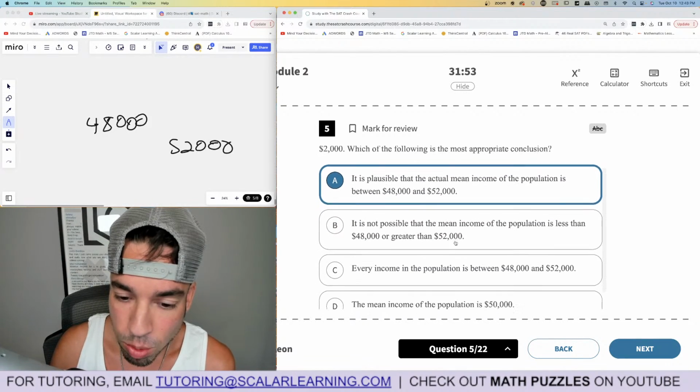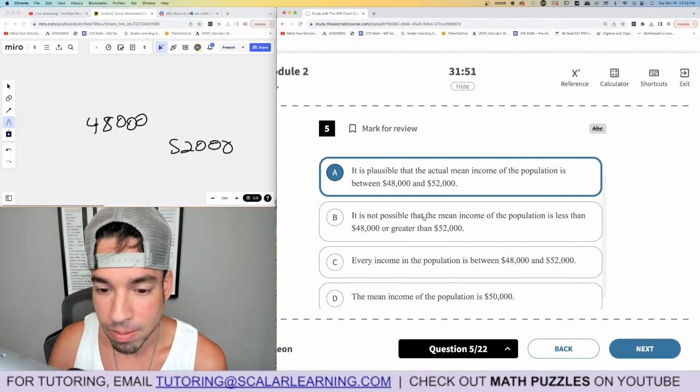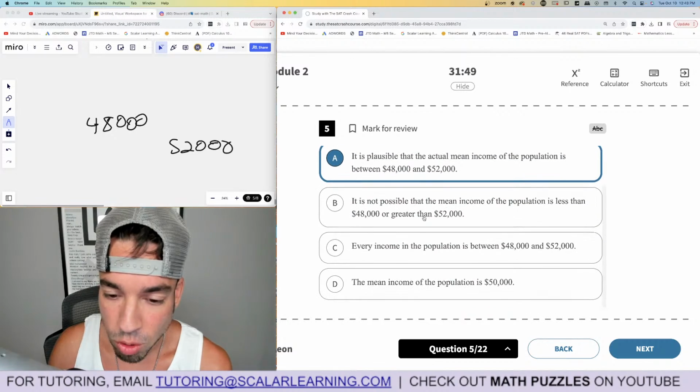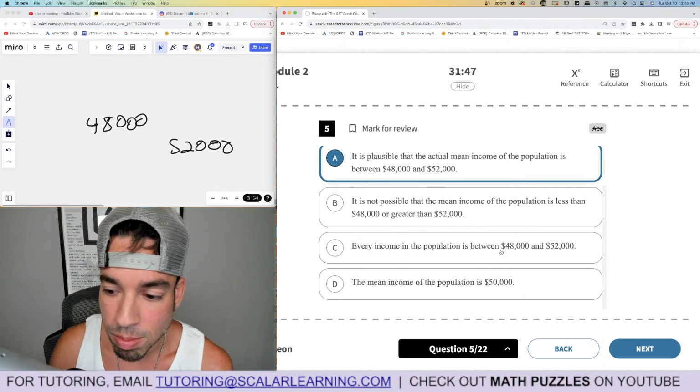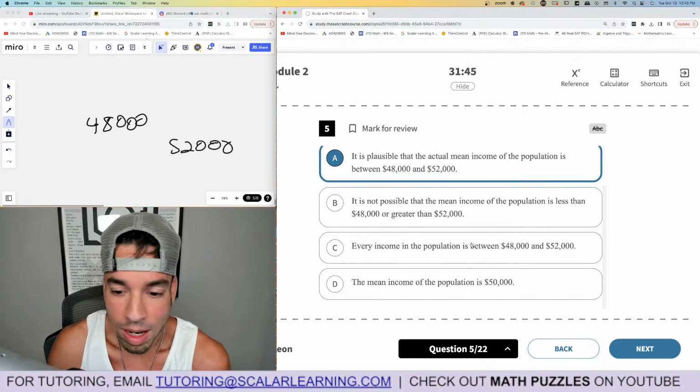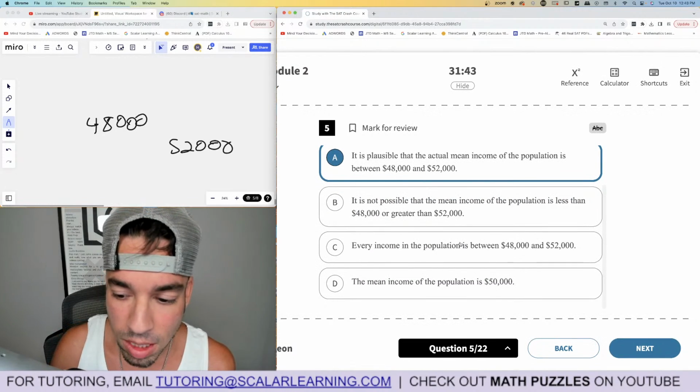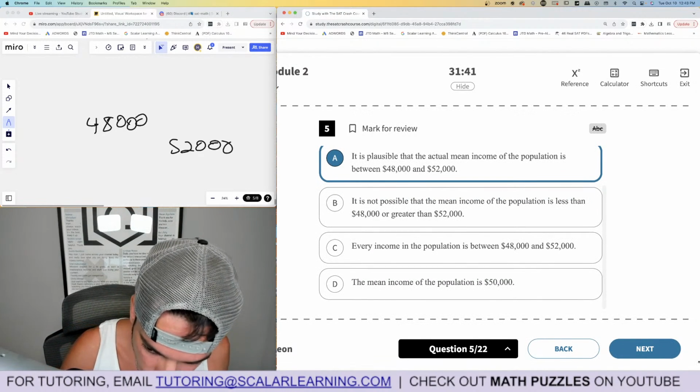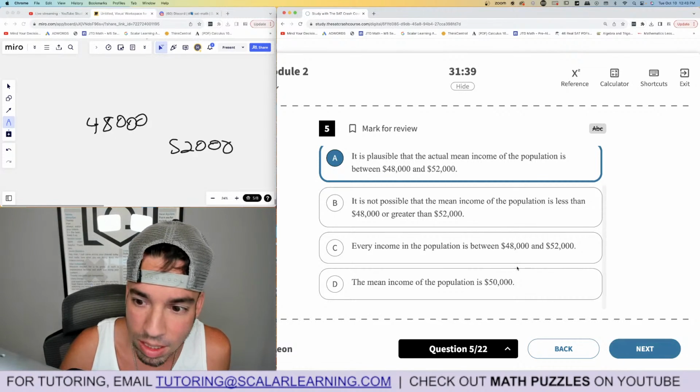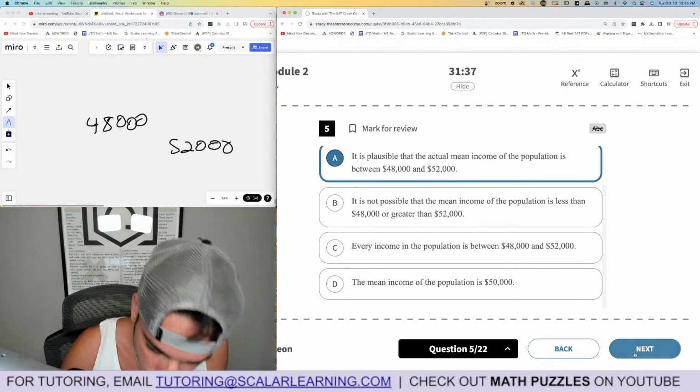It is not possible that, no, it's too definitive, right? Too definitive to say it's not possible. Every income in the population, no, that's not, it's the mean. What are you talking about? And then the mean income, yeah, obviously with a margin of error, we can't say definitively that the mean is that. So that's a good conclusion.